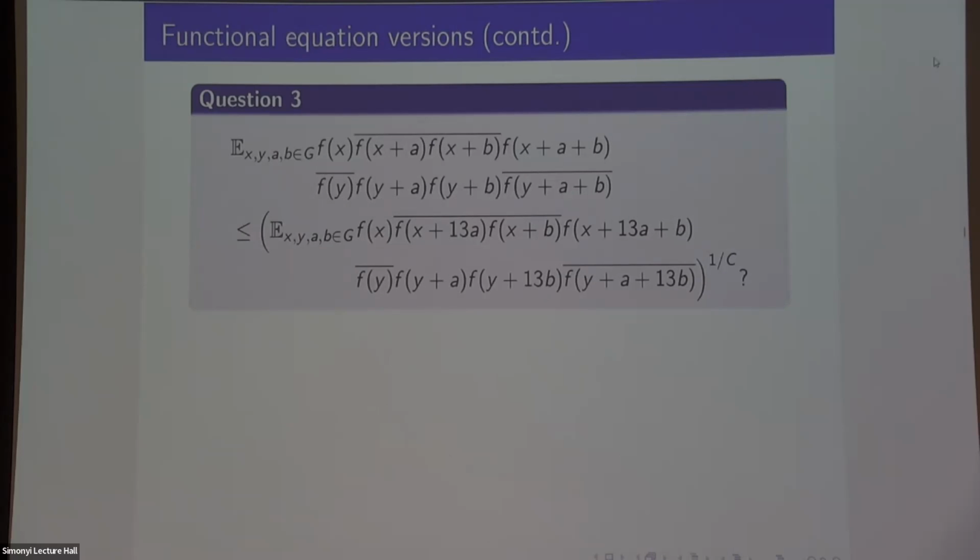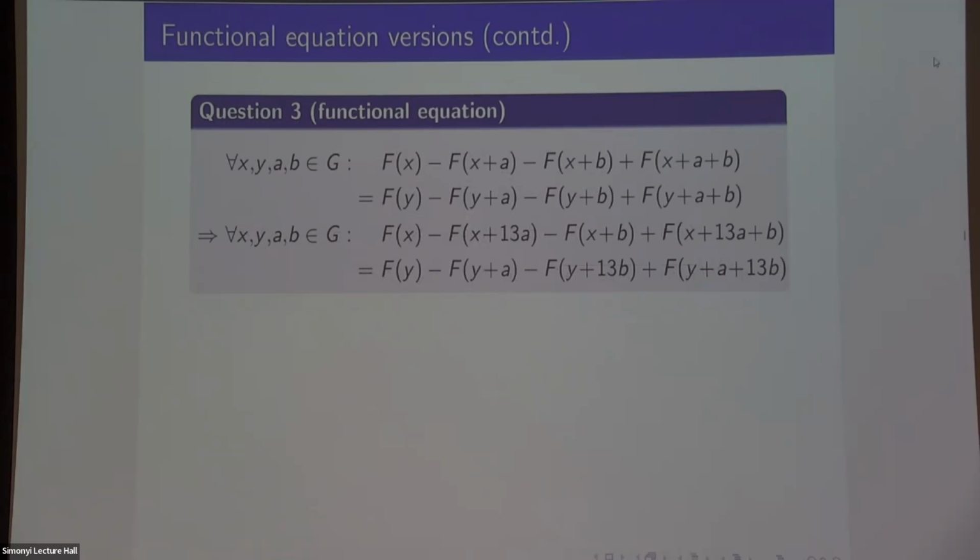Okay. Oh, right, and just to round off, I had this third weird question, this skew parallelepiped question. But this is quite instructive actually. If I turn this into a functional equation statement, here's what it says. It says if I have a function f such that this thing is true, so whatever expression is equal to whatever expression, then this thing is true. Okay, and maybe that's not too insightful so far. But we can break this down a little bit.